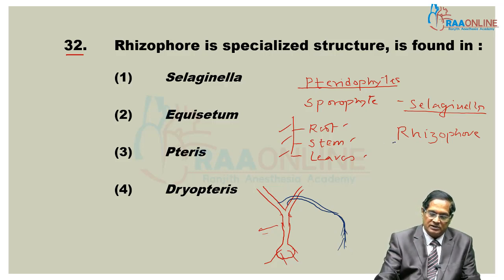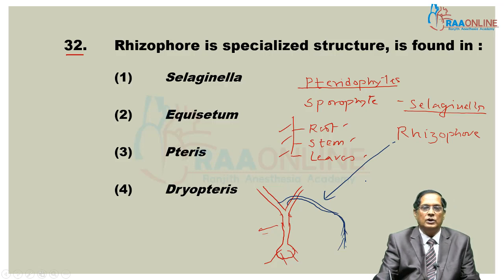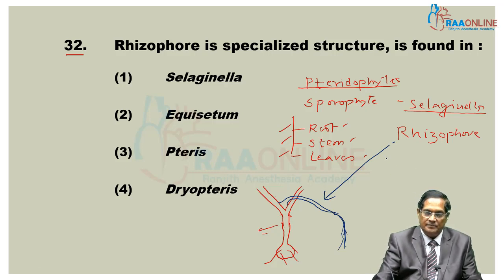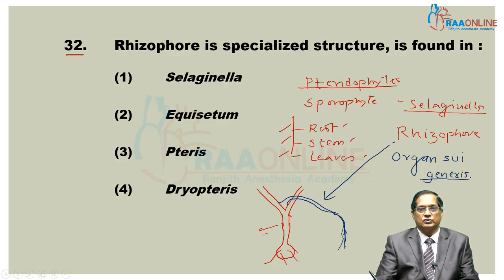This structure is the rhizophore, found only in Selaginella, and it is considered an organ sui generis, that is, neither root nor shoot.